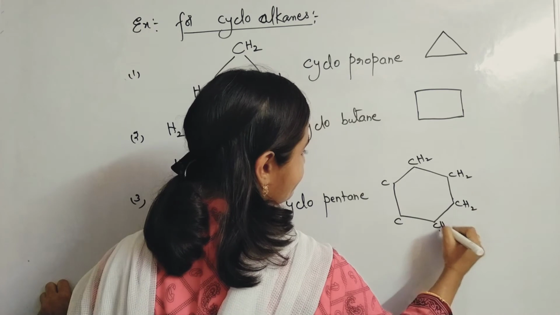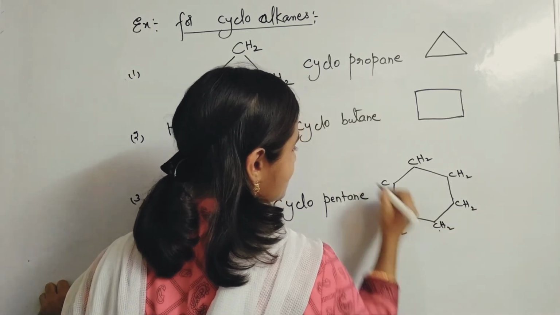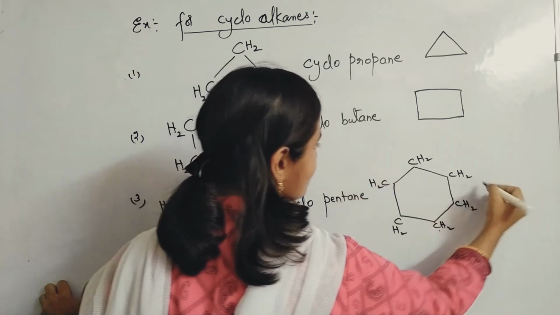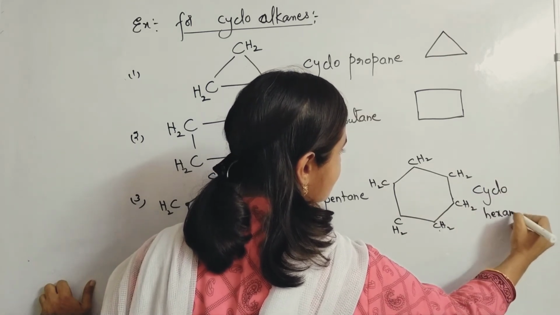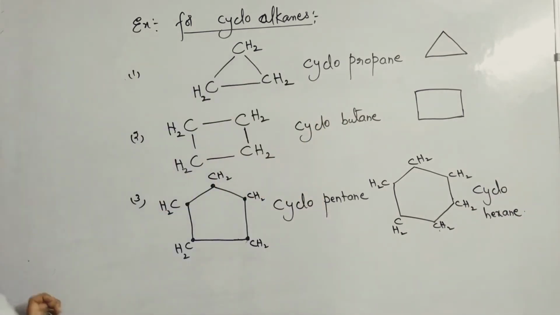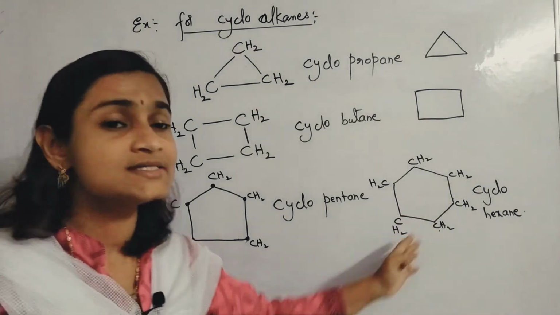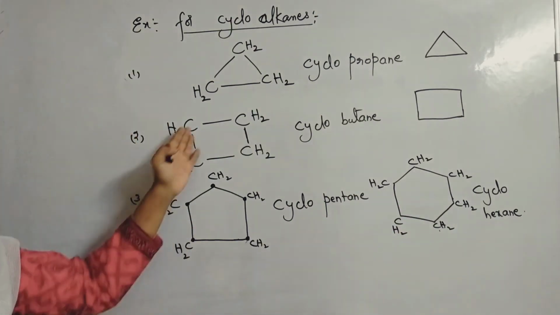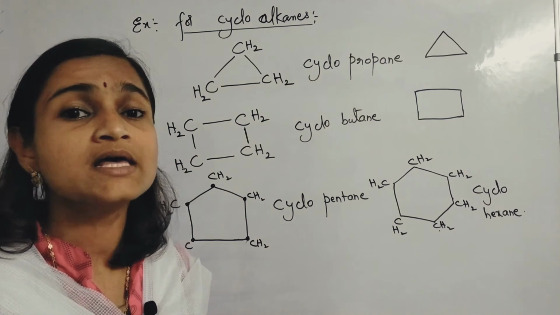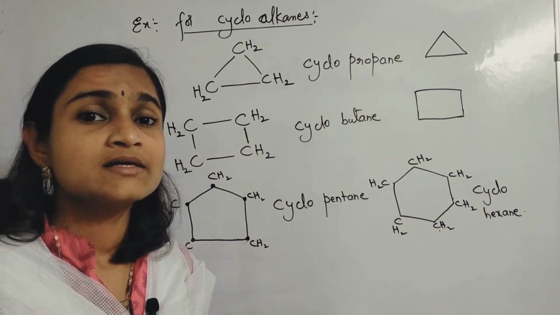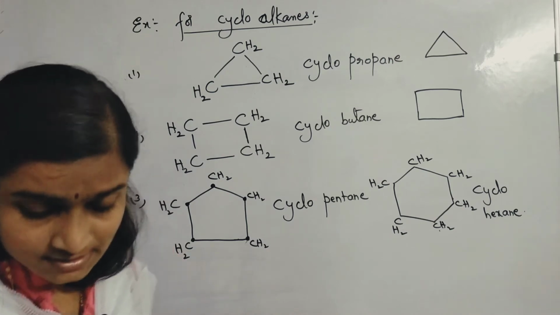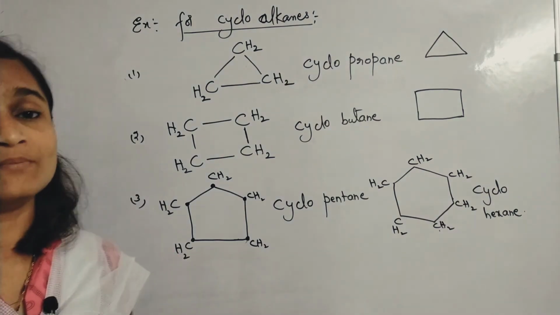So this is called as what? Cyclohexane. 6 carbon atoms are there, bonded with all single bonds. In all these structures you are finding what? Single bonds. That's why all these come under the category of saturated hydrocarbons, saturated cyclic compounds.